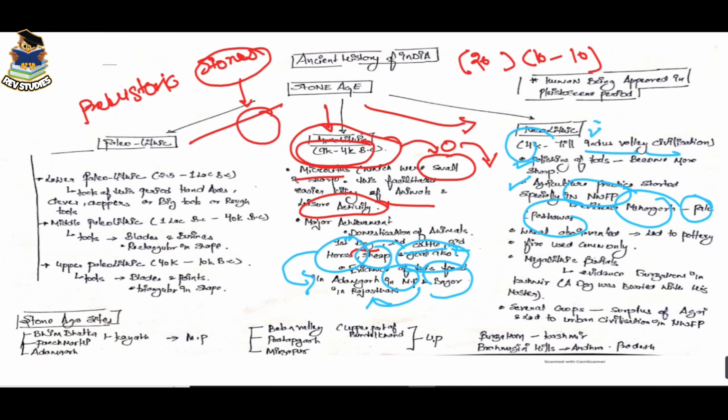Pakistan, Peshawar. And third achievement is the wheel, which also led to pottery. And the fourth one is fire, which was used commonly in this period. And the fifth one is megalithic burials. Megalithic, first we have to decipher this word. Megalithic means, mega means large and lithic means stone.